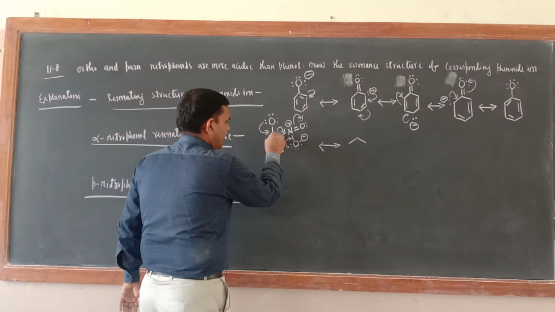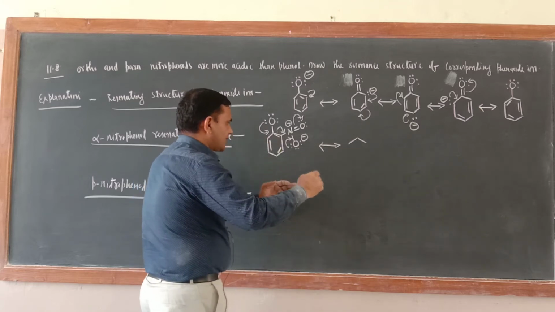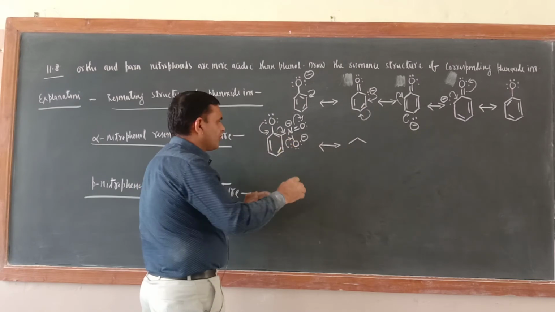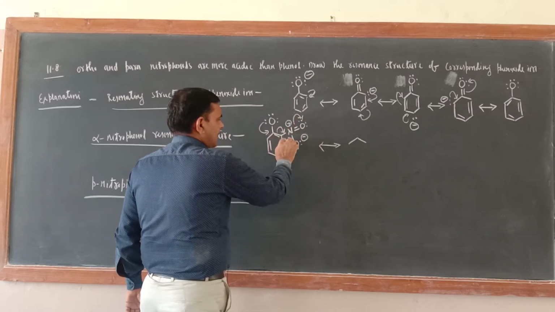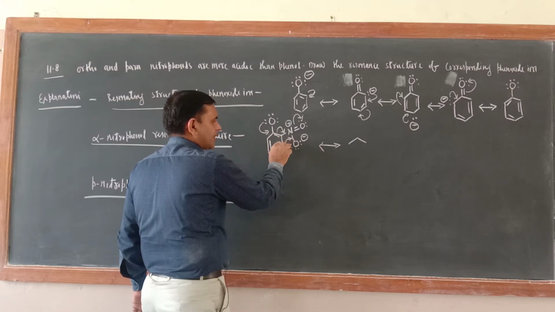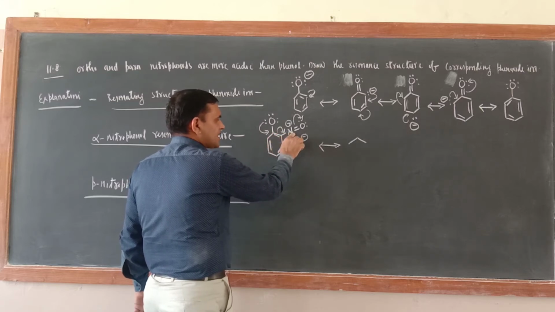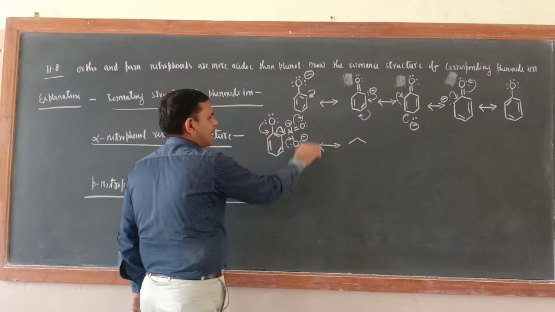Okay, now here benzene ring alternate single and double bond is there. Now try to understand what is the effect of NO2 group. Suppose this NO2 group is not there, these electrons would have come here, these double bonded electrons would have come here. Now because of the presence of NO2, these electrons are channelizing toward the NO2 side.